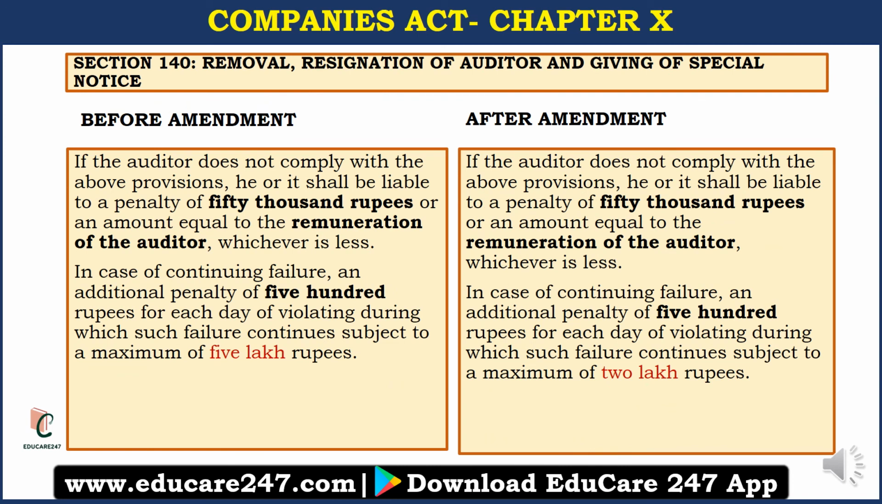Now the next amendment is in section 140, which is the removal, resignation of auditor and giving of special notice. Again here the amendment is regarding the penalty provision. Now if the auditor does not comply with the above provision, he or it shall be liable to a penalty of 50,000 rupees or an amount equal to the remuneration of the auditor, whichever is less. And in case of continuing failure, an additional penalty of 500 rupees for each day during which the failure continues, subject to a maximum of 5 lakh rupees. So this was the penalty provision before amendment.